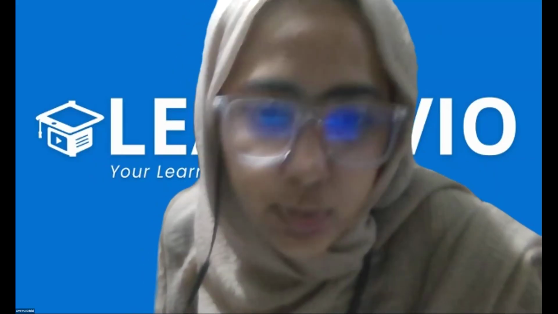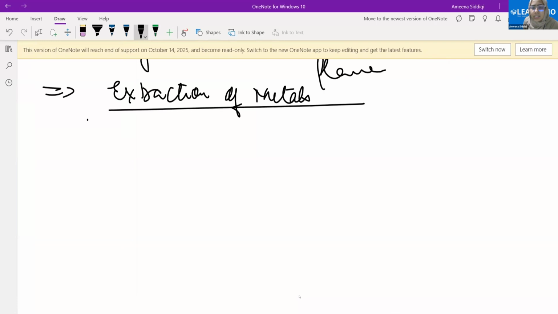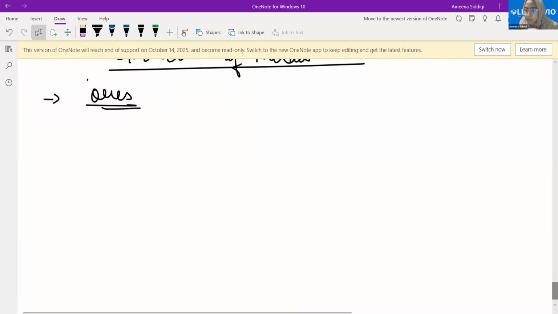It's a very important topic. Please pay attention. Extraction of metals, or basically occurrence of metals. First point, they are found in the ores. Naturally, in the Earth's crust, some metals are found. And in what manner are they found? They are found in the form of ores.